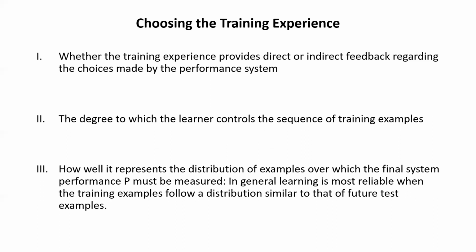So these three examples that I told you mean the degree to which the learner controls the sequence of training examples, right? And third is how well it represents the distribution of examples over which the final system performance P must be measured. In general, learning is most reliable when the training examples follow a distribution similar to that of the future test.